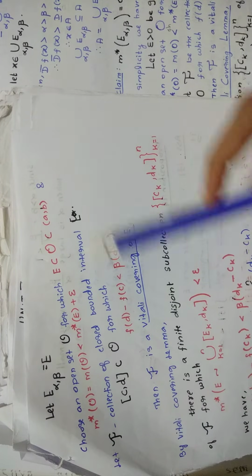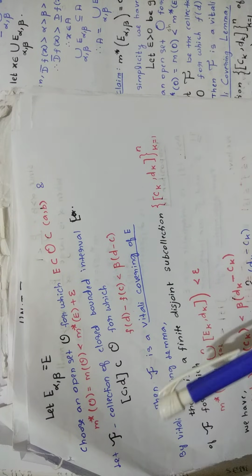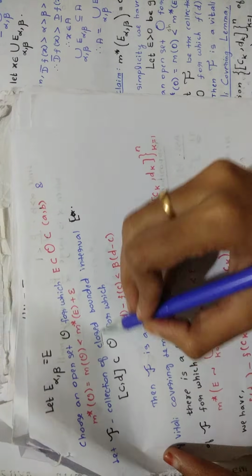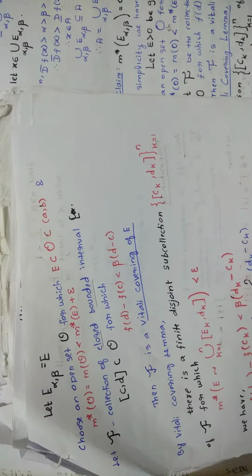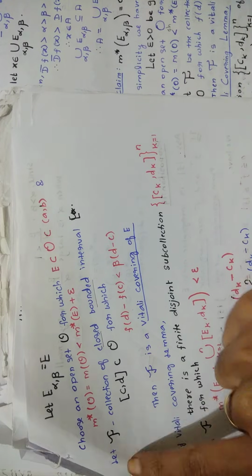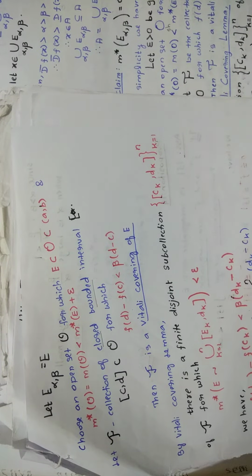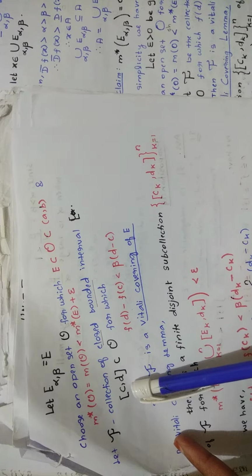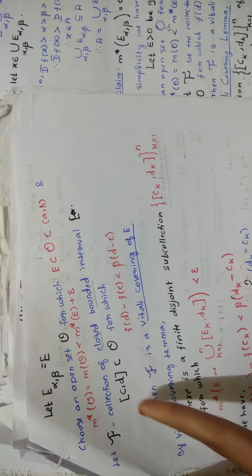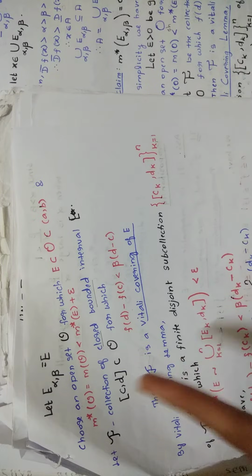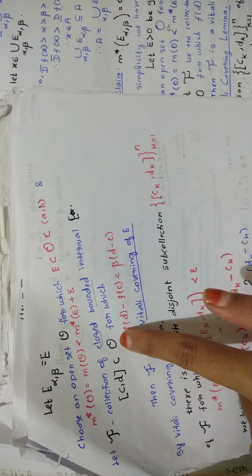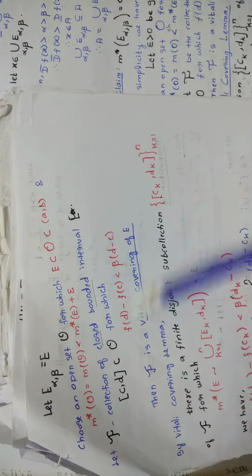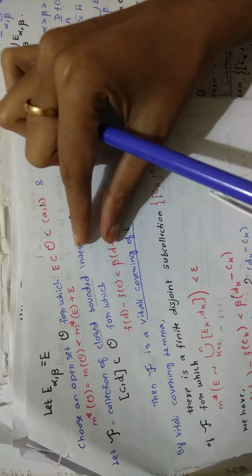Now you are saying the script F is the collection of what? Closed bounded intervals. This is important. Since F is a collection of closed bounded intervals, you are going to bring in the Vitali covering lemma here. Let F be a collection of closed bounded intervals, closed [c, d], and this closed interval is contained in our open set O, for which this condition you are writing.